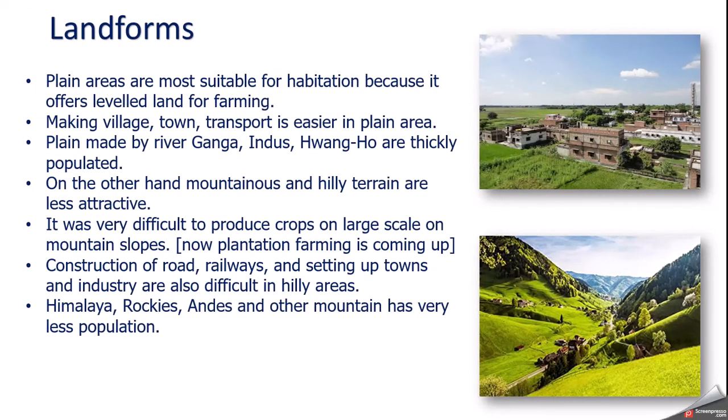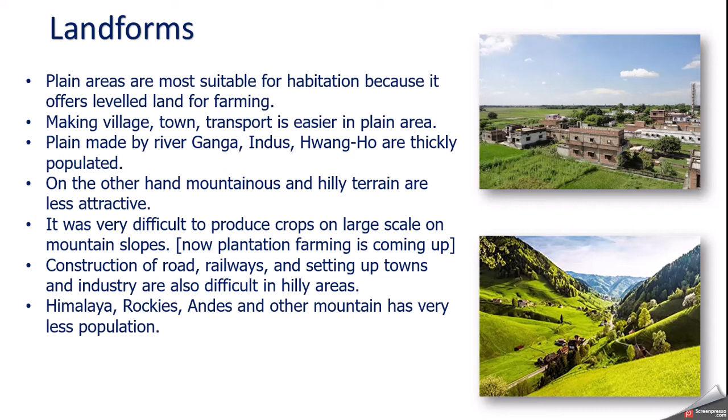Next factor is landform. What is landform? Different shapes and sizes of the upper surface of the earth are called landforms. Common landforms are plains, plateaus, mountains, hills. Among all the landforms, can you guess which one is the most suitable for living? Of course, it is the plain area.